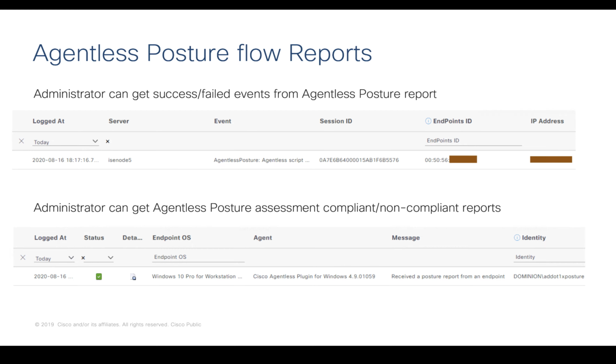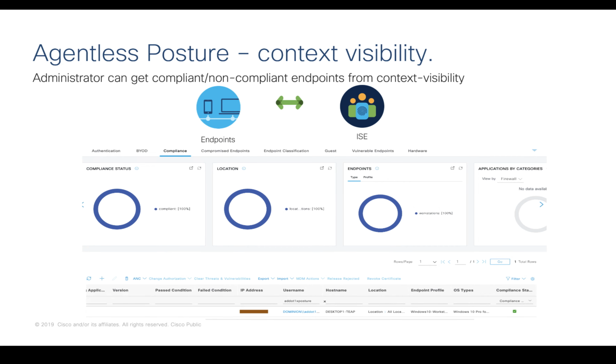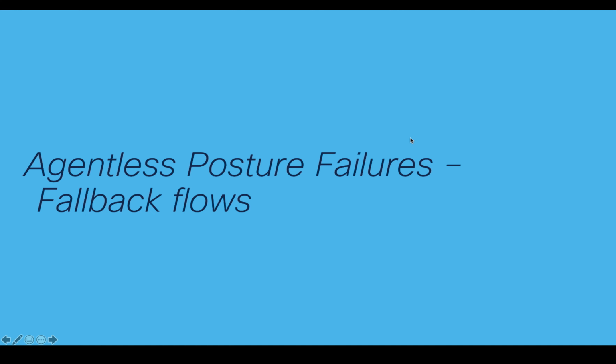We have also enhanced the posture compliance report by introducing a new agent type called Agentless plugin. The context visibility compliance dashboard gives you the compliance of endpoints which are going through the posture or MDM services. The same dashboard gives you the ability to look at the posture and compliance of endpoints which are going through the agent, agentless or MDM flows.